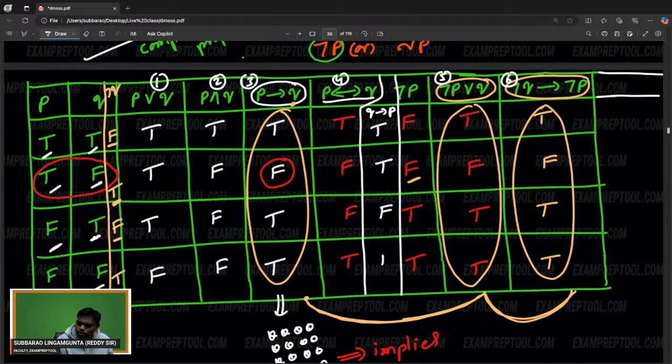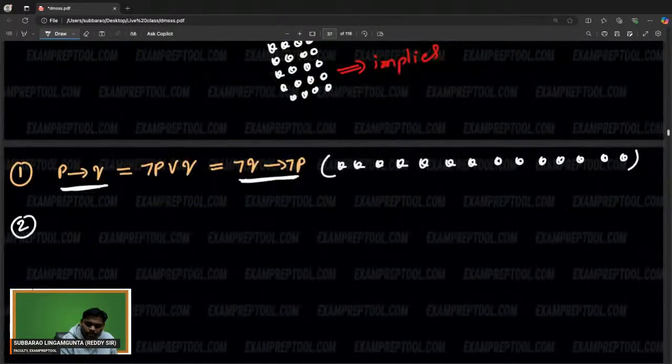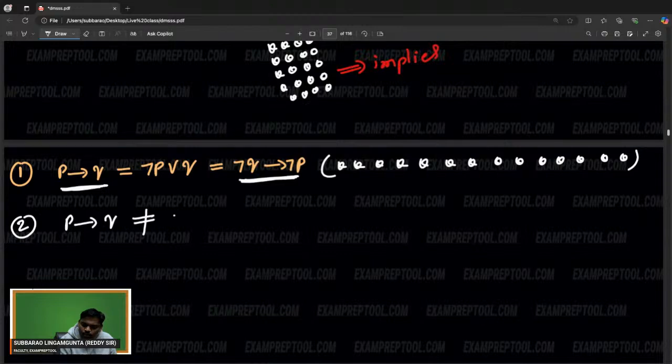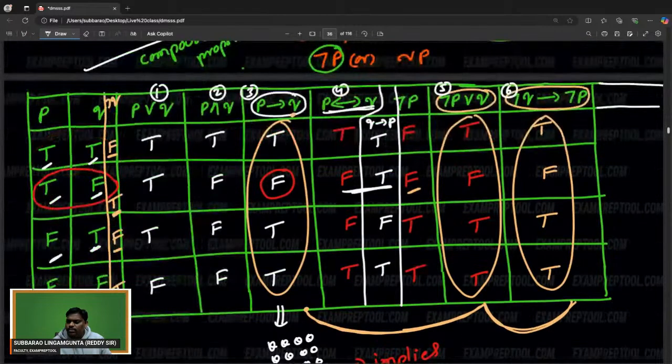There is no problem. If you observe clearly, P implies Q cannot be equal to Q implies P. See, they both are not equal. Right? Let me write now. Second statement: P implies Q cannot be equal to Q implies P. If anyone thinks both are the same, please remember, the reason is truth tables are not equal.